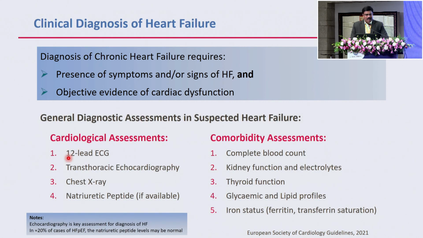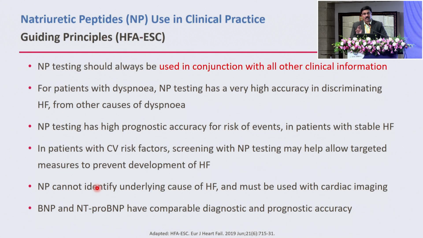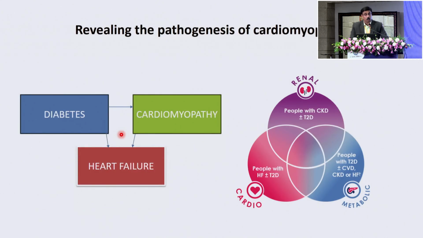When you look at routine assessments, 2 things stick out. One is your echocardiography and two is your natriuretic peptide. The natriuretic peptide, I just want to give a word of caution saying, in the right patient, if you do it, it is beneficial. So if a patient has a problem, you show that the natriuretic peptides are high, it is going to be beneficial. Otherwise, it may not be a true story. So in a diabetic with suspected heart failure and cardiomyopathy, how does this term diabetic cardiomyopathy come in?